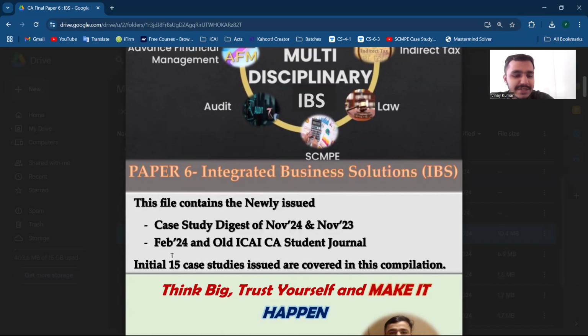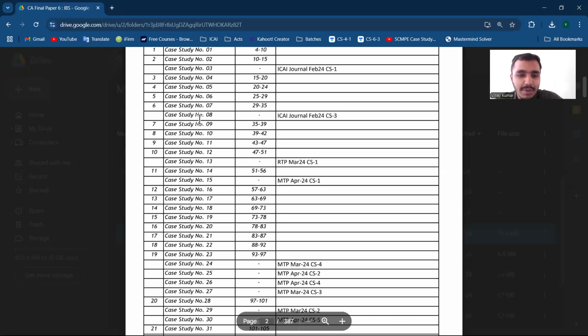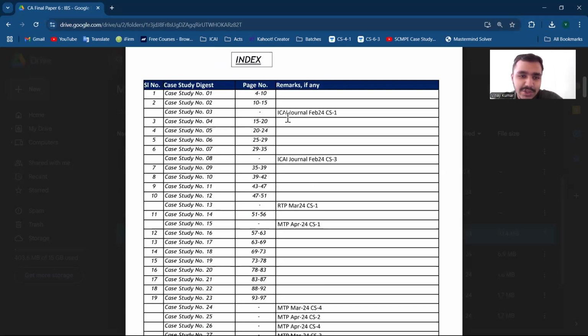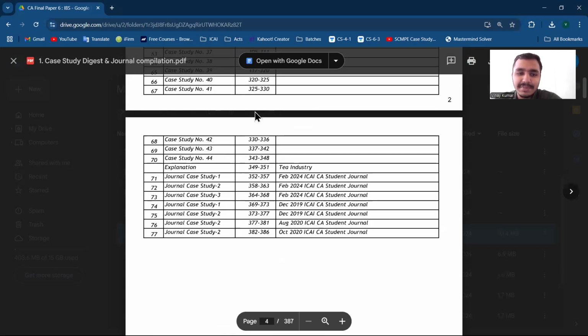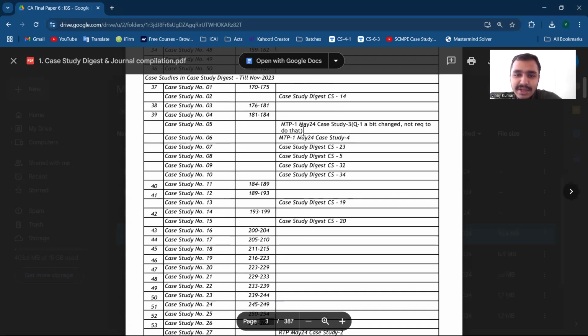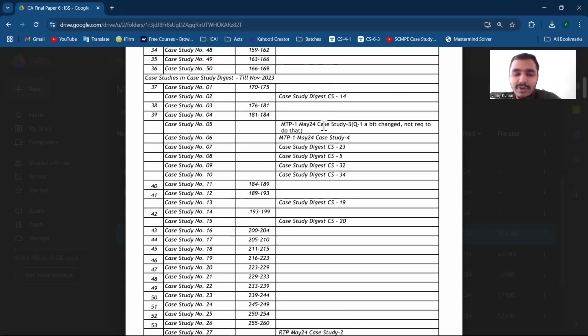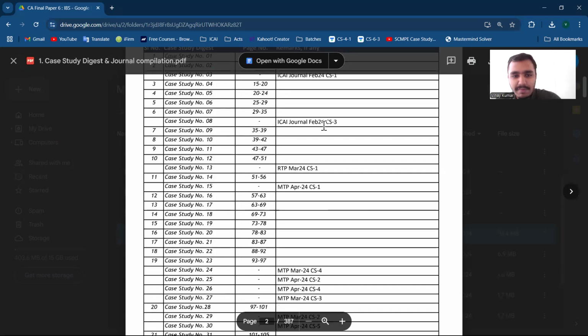And for May 24, the initial 15 case studies issued by ICAI are covered in this case study digest only. The 48-50 case studies issued by ICAI in the November 24 case study digest are covered. You can also quickly go through the index. Case study number 3 is repeated in the Feb 24 journal, which is provided below, so there is no repetition of case studies. If such repetition is there, I have eliminated that case study. Similarly, May 24 case study is updated with November 23, so I have updated that in this file. So this file contains journal November 23 and November 24.